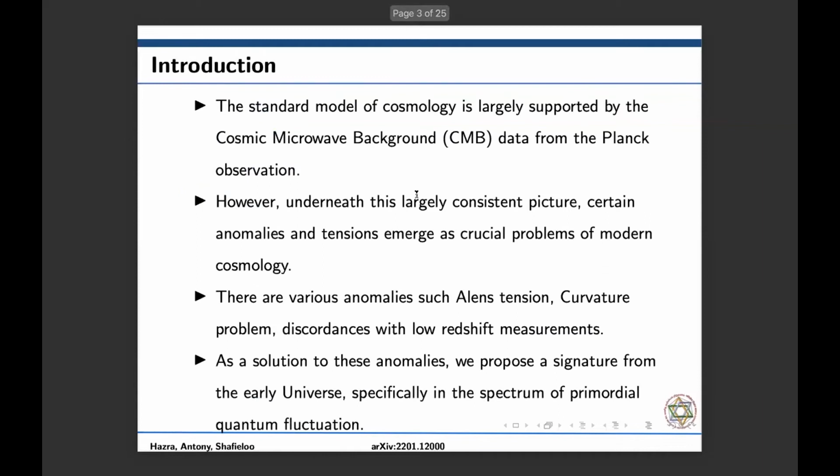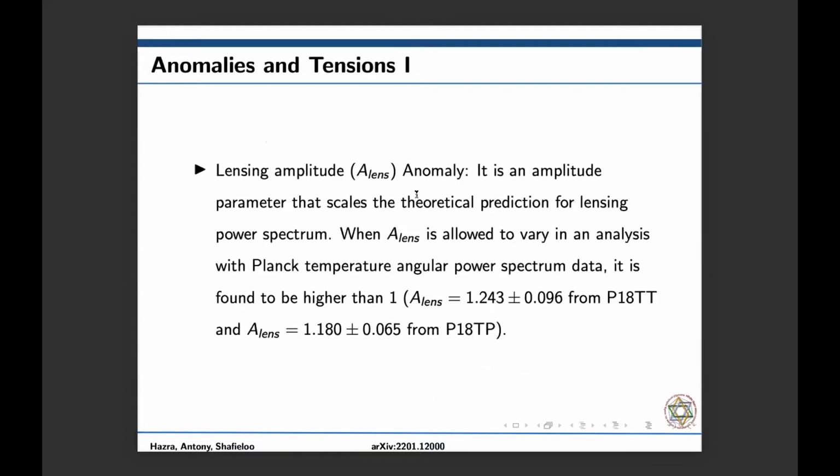So, the standard model of cosmology is largely supported by the cosmic microwave background data from the Planck observation. However, underneath this largely consistent picture, there are certain anomalies and tensions that have emerged as a crucial problem for modern cosmology today. These are anomalies such as the Alens curvature problem and various discordances with the low redshift measurements. As a solution to these anomalies, we propose a signature from the early universe, specifically in the spectrum of primordial quantum fluctuation. So before that, let me briefly explain the anomalies and tensions present today.